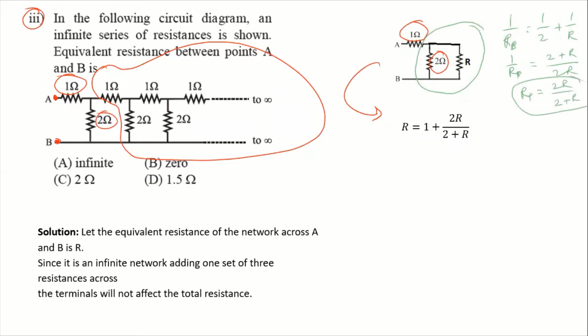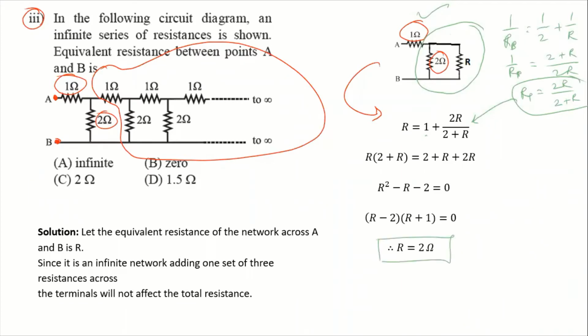So this value we use here. And to this combination, this 1 ohm is in series, so plus 1. Now we have to solve this. After solving this, we get the value of R is 2 ohm.